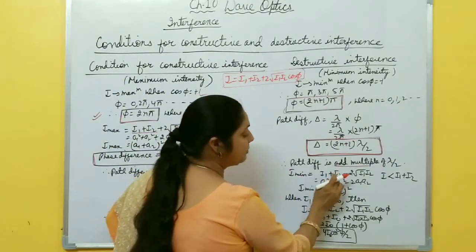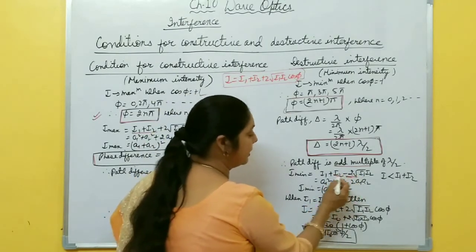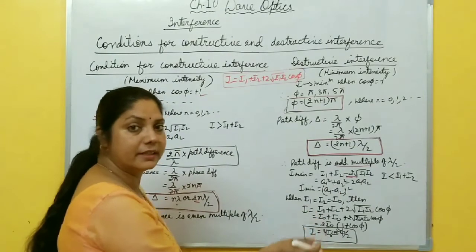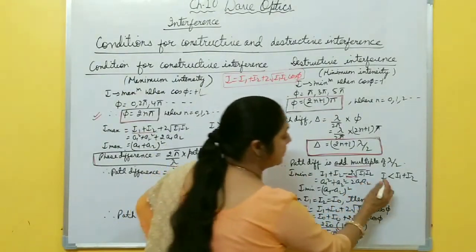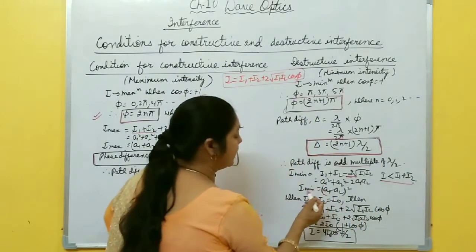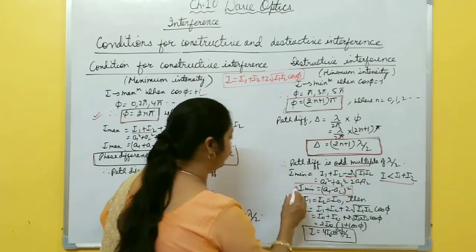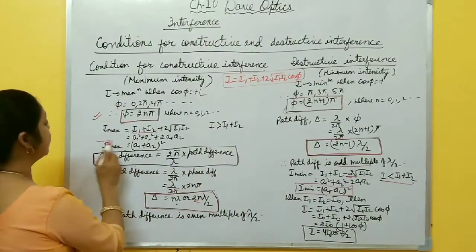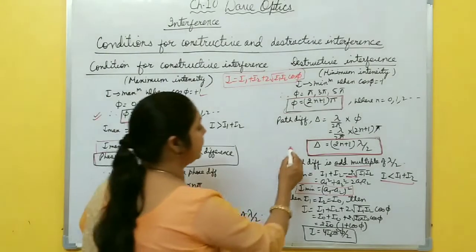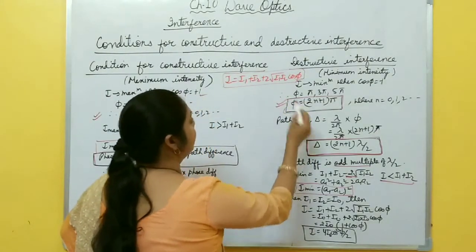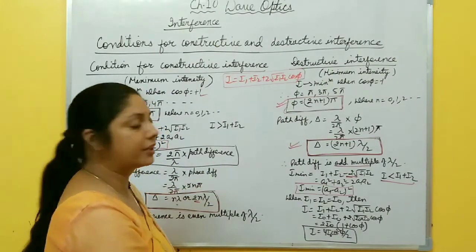And what is the value for minimum intensity? I minimum is I1 plus I2 minus 2 under root I1 I2. Here there is a minus term in I1 plus I2. It means intensity is less than the sum of intensities due to the individual waves. I is here less than I1 plus I2, and this becomes I minimum equal to (A1 minus A2) whole square. Here I maximum is (A1 plus A2) whole square. So these are the conditions for maximum and minimum intensity, you can say destructive and constructive interference.